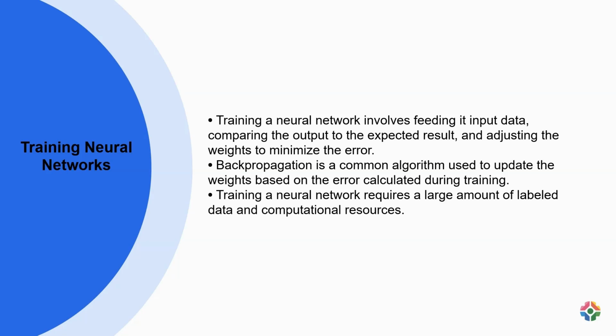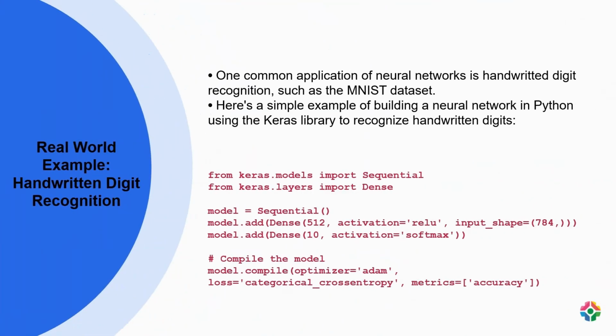For instance, training a network to recognize handwritten digits entails feeding it images of digits along with correct labels and adjusting weights to minimize errors, improving accuracy over time. This process demands significant computational power and ample annotated data for effective model learning. Neural networks find practical usage in tasks like handwritten digit recognition, exemplified by the MNIST dataset.